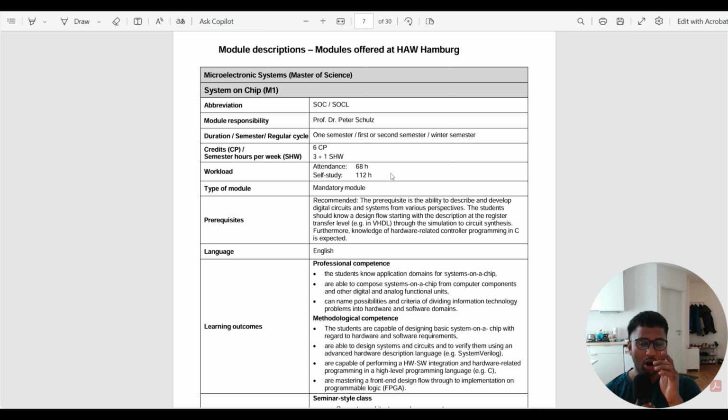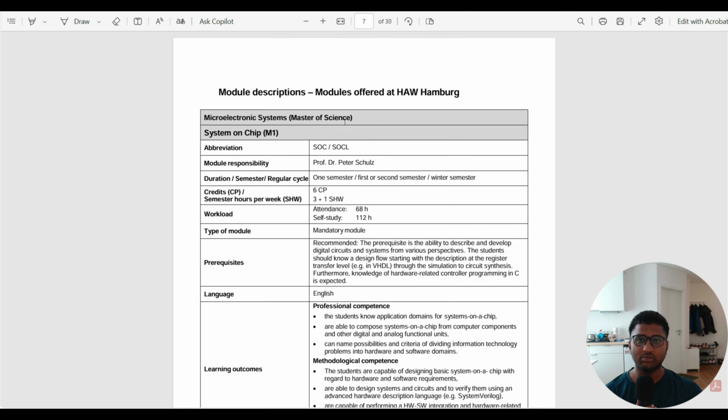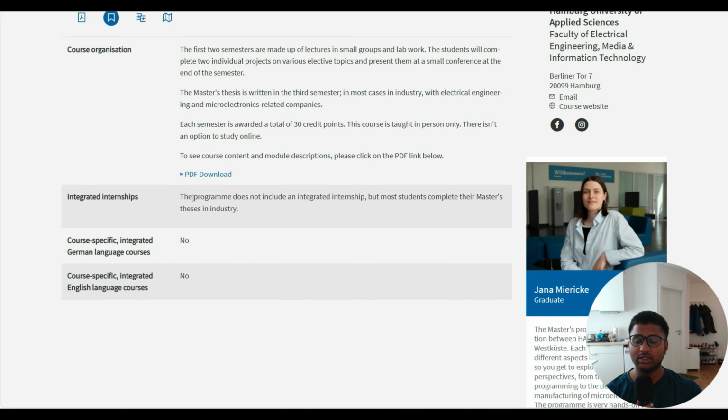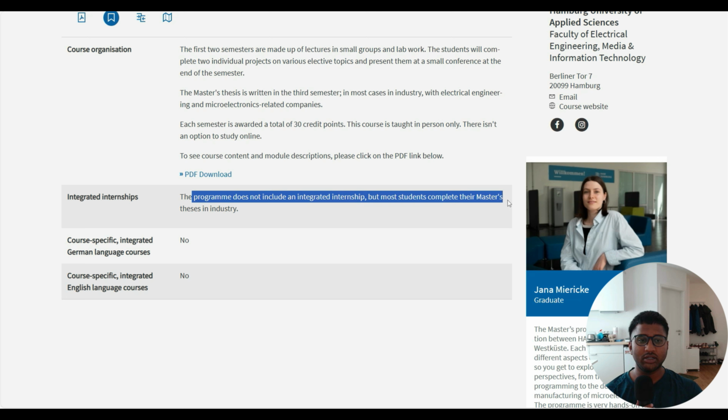Otherwise you can always take his name and search in IEEE Xplore or any explorer where you can get research-oriented papers. Then you will get to know what his area of research is. Then you can also see the learning outcomes after doing this subject, what you are going to learn and things like that. So please, I suggest you check out this PDF, then you will get more information about your course, what you're doing.